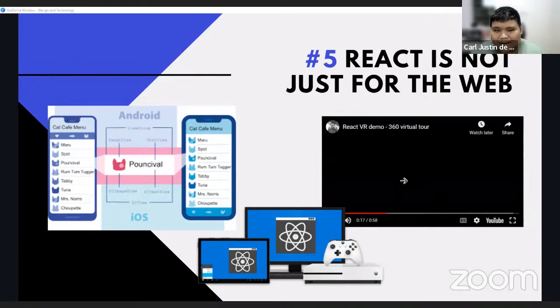Then aside from that, lots of companies are using React as their main UI library. So for example, there's around 10,000 companies that report using React in their tech stack, including Uber, Airbnb, and of course, Facebook, the one who made React. So I think those are the 6 reasons why you may want to use React.